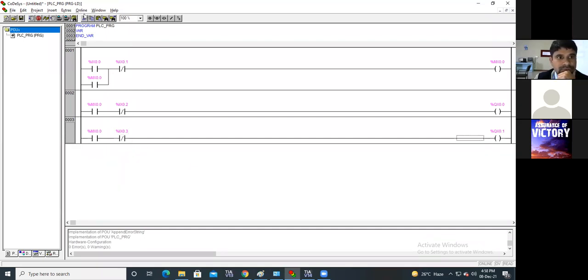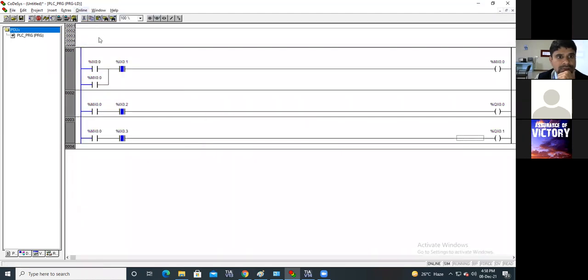Now go online, login, run. See, these are by default on. By default they are closed. Now I am operating this, and I have released the start push button, but it is still on. Now if I operate this, see, motor 1 is off. That means we say that there is a fault in motor 1. And if I operate this, then there is a fault in motor 2.